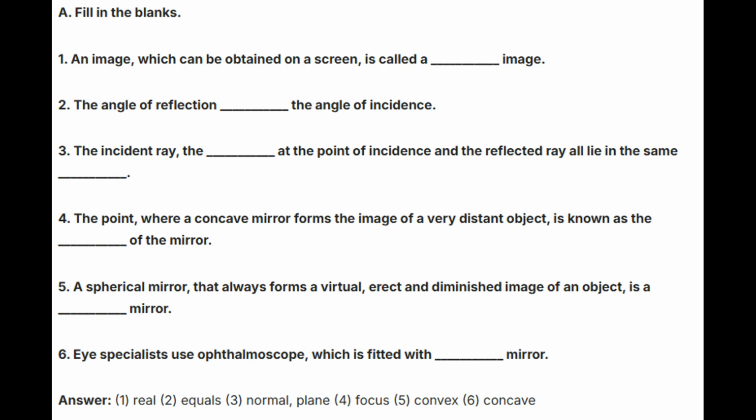Third, the incident ray, the normal at the point of incidence and the reflected ray all lie in the same plane. Fourth, the point where a concave mirror forms the image of a very distant object is known as the focus of the mirror. Fifth, a spherical mirror that always forms a virtual, erect and diminished image of an object is a convex mirror. Sixth, eye specialists use an ophthalmoscope, which is fitted with a concave mirror.